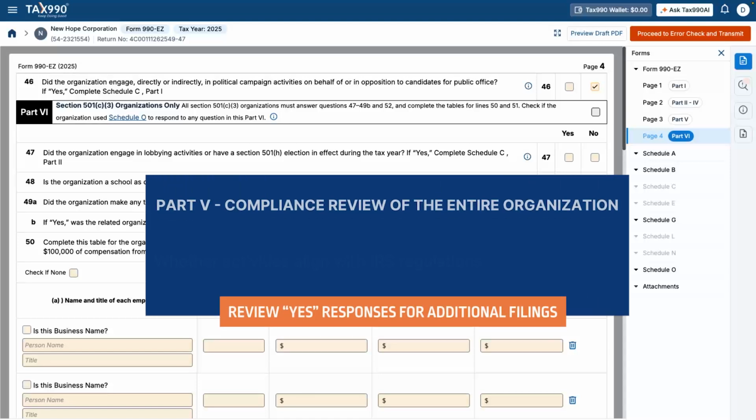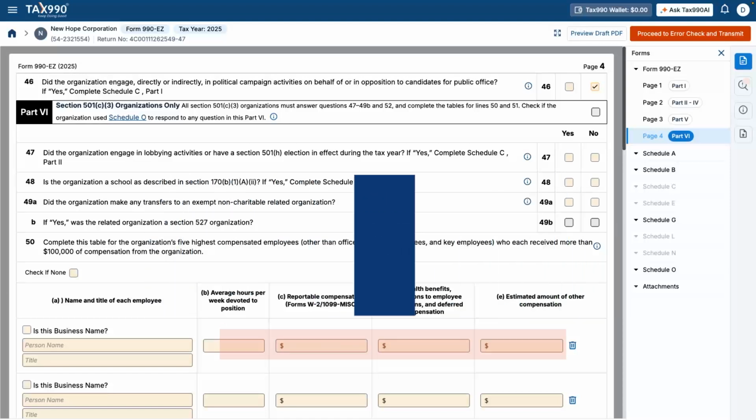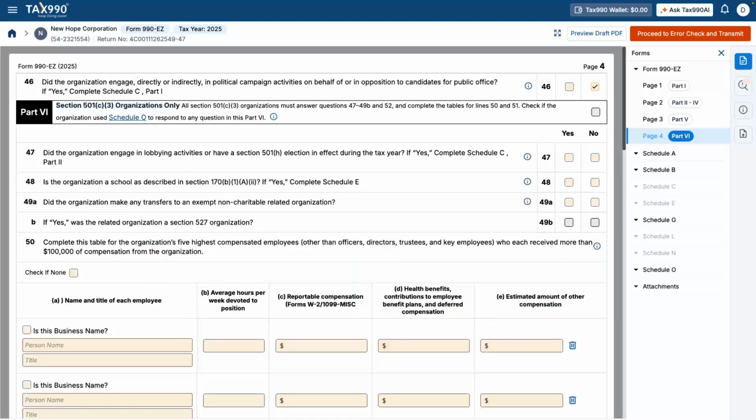Here's the key takeaway. Part 5 is not just a checklist, it's a compliance review of the entire organization. It confirms whether activities align with IRS regulations, whether additional forms are required, and whether any disclosures or explanations must be included. Any yes answers should be carefully reviewed and may require Schedule O or additional filings. With Part 5 complete, your Form 990-EZ now includes all required compliance and disclosure information.